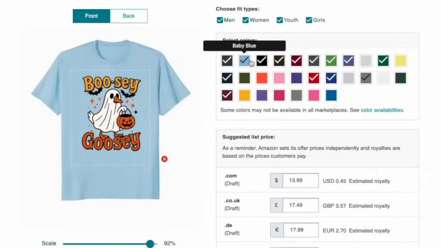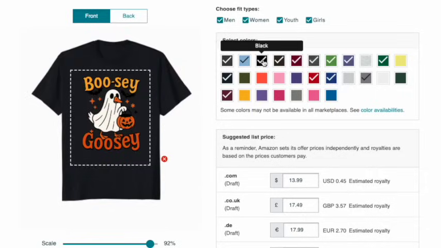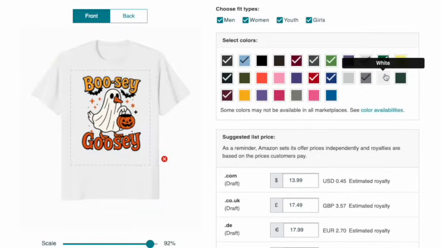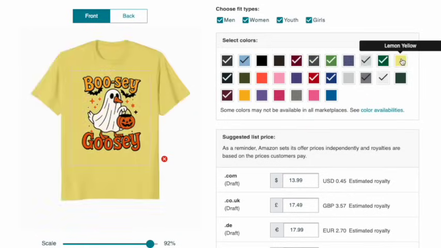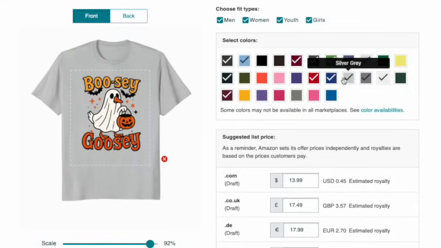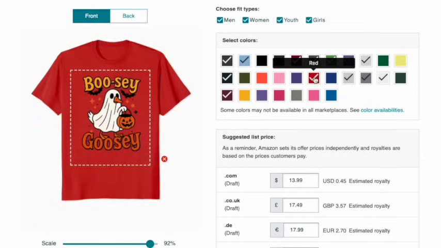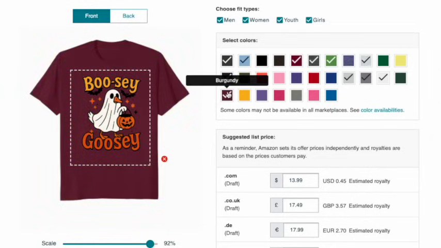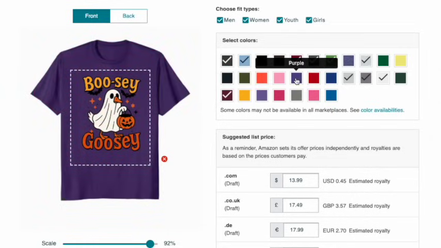I think it works good on blue. Black, it kind of gets lost, so I didn't do that. I'll have to go back and change some colors if I want to do it on black, but let's try some cranberry red. That looks great. Heather gray, that's fine. Green, yes, good. It works good on white though, so you can do that. The silver gray, maybe red, I don't know. I think more the burgundy is probably a better one, and purple, of course.